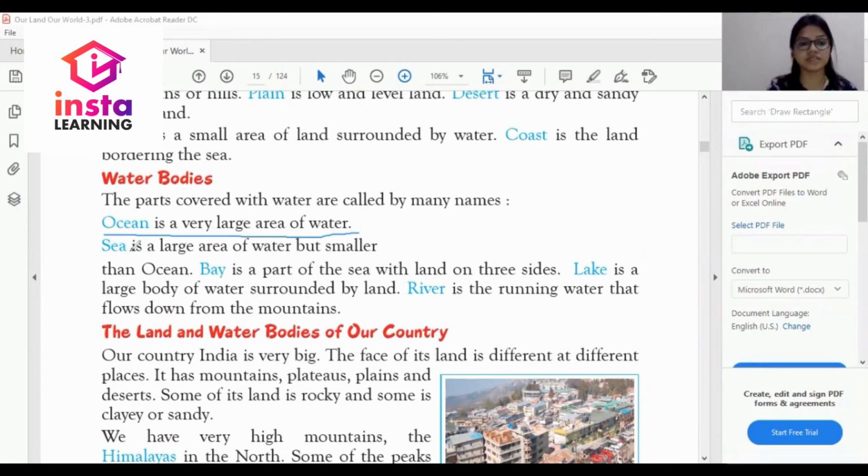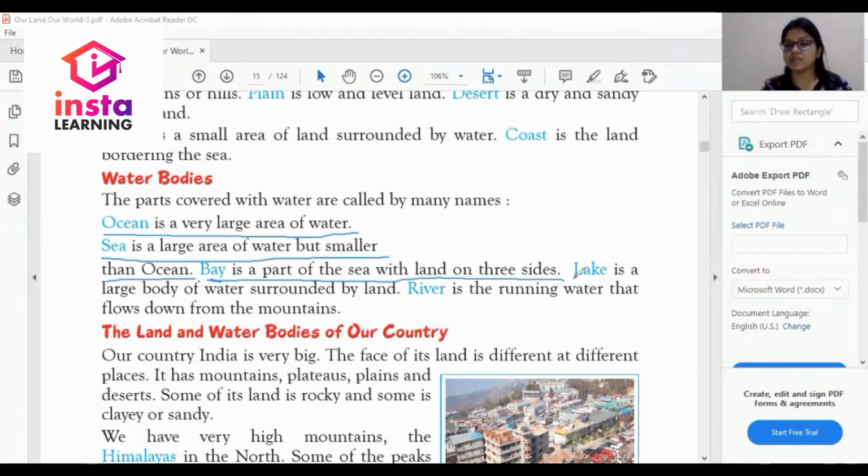The second one is sea. A sea is a large area of water but smaller than an ocean. कैसा area? एक large area लेकिन ocean से कम. Is called sea. Now this is very important. What is a bay? A bay is a part of sea with land on three sides. जिसके तीन साइड पे क्या होता है? Land होता है. That is called bay.